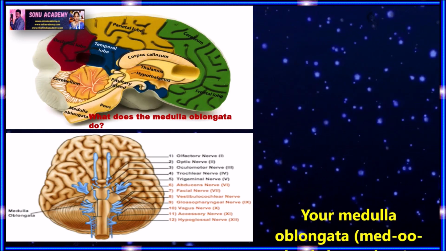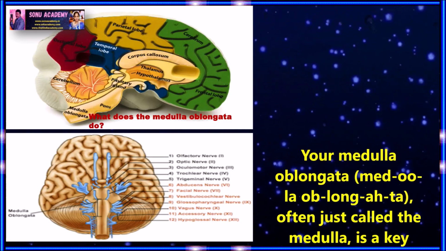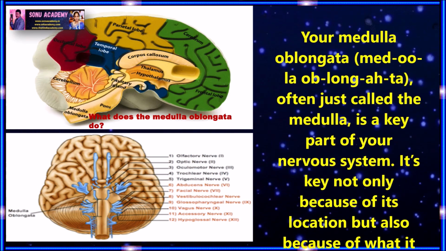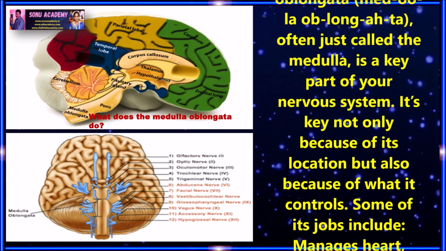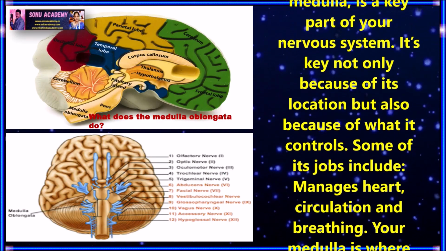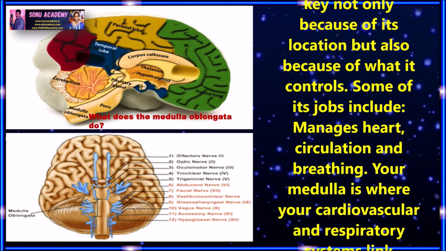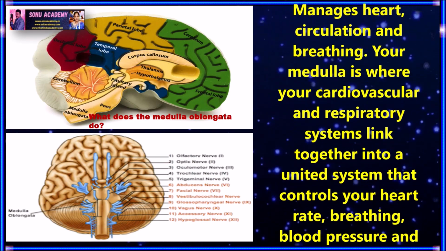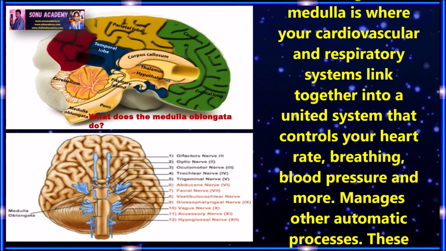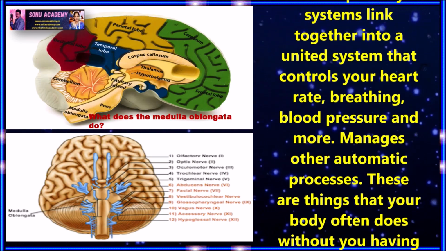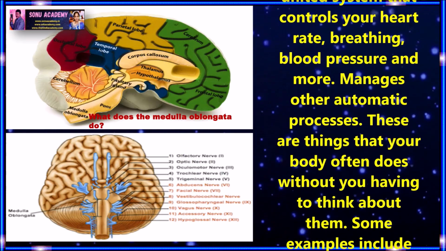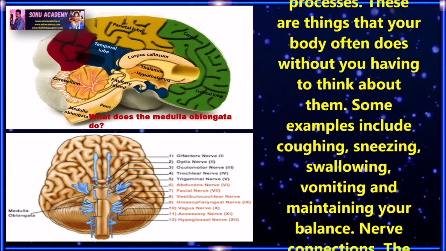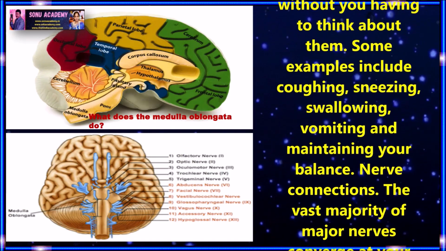Children, let us see what the medulla oblongata does. Your medulla oblongata, often just called the medulla, is a key part of your nervous system. It's key not only because of its location but also because of its controls. Some of its jobs include managing heart, circulation and breathing. Your medulla is where your cardiovascular and respiratory systems link together into a united system that controls your heart rate, breathing, blood pressure and more. It manages other automatic processes also. These are things your body often does without you having to think about them. Some examples include coughing, sneezing, swallowing, vomiting and maintaining your balance.